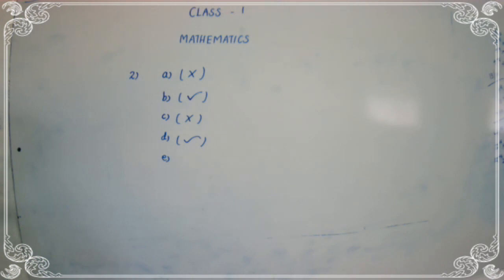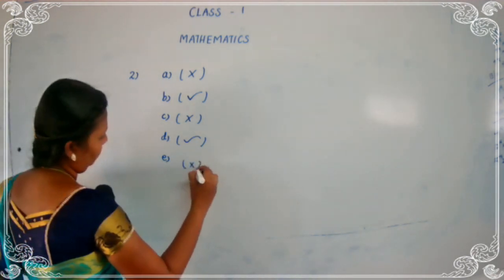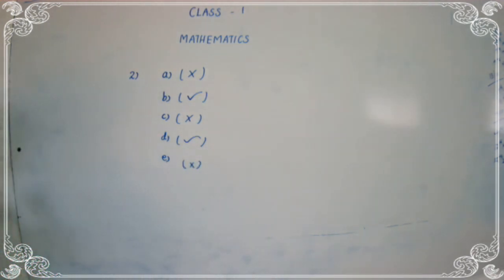Then see the E question. 55 is smaller than 45. Is it correct or wrong? Wrong. Yes. 55 is the greatest number. 45 is the smaller number. So the E question is wrong. Okay, then see the third one.